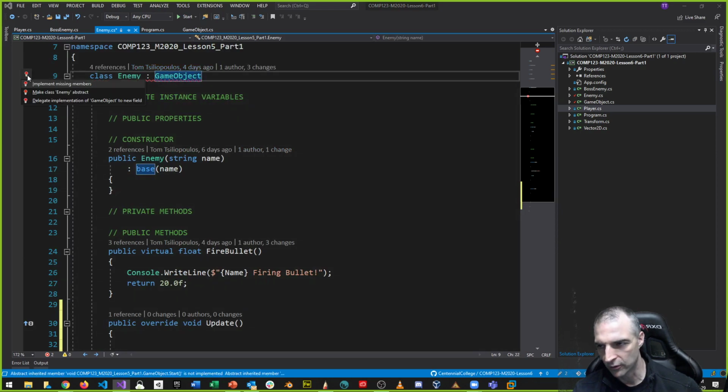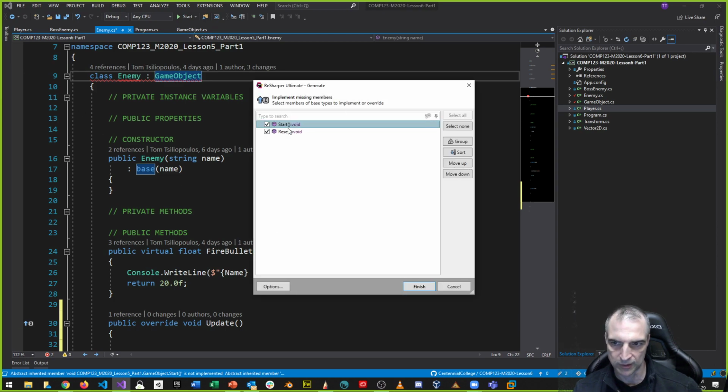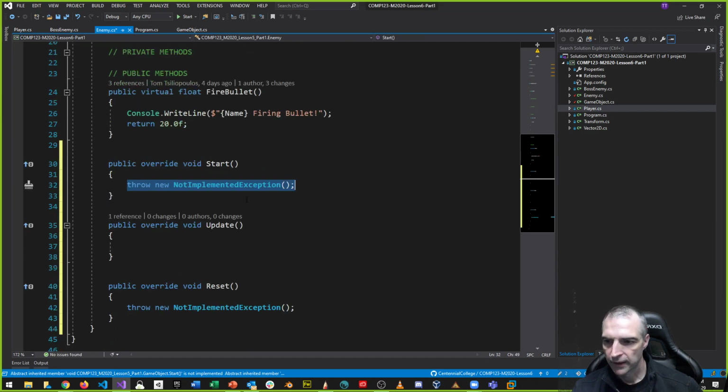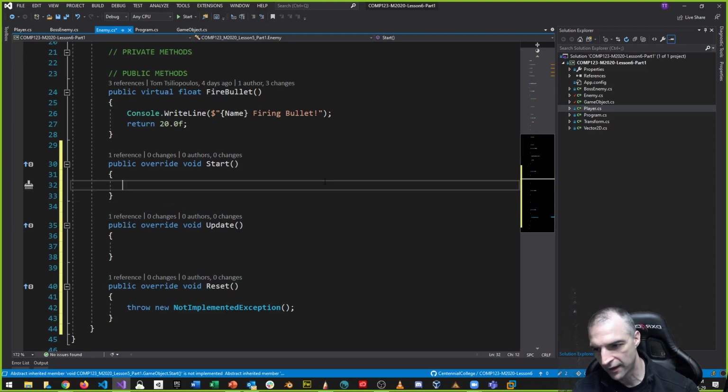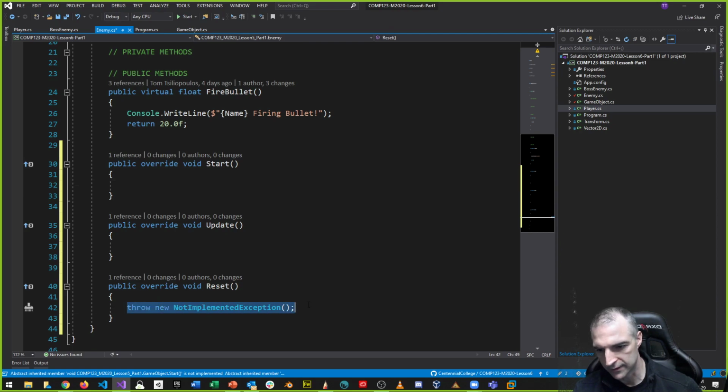So if I go here and it says implement missing members, you can see it's going to give me a little dialog box that says, do you want to implement start and reset? And we'll say yes. And so it creates all of them. It'll create a start, update, and reset. And notice it puts them in the right order. Start, update, and reset. It doesn't have to be this way, but typically this is good. And now that we have these, we can give specific details for each of them.